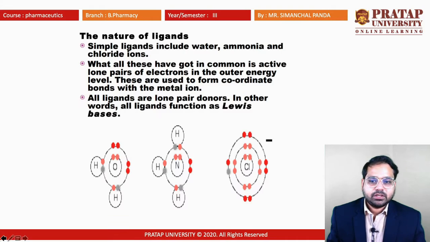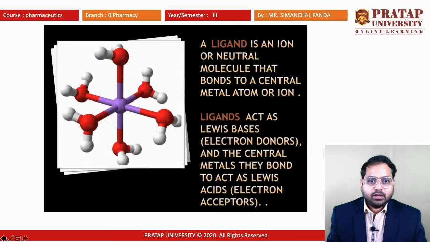We have seen earlier that oxygen, nitrogen and chlorine are examples of electron donors, and these are the Lewis base. Ligand acts as Lewis base, that is the electron donors, and the central metals they bond to act as Lewis acid, that is the electron acceptors.